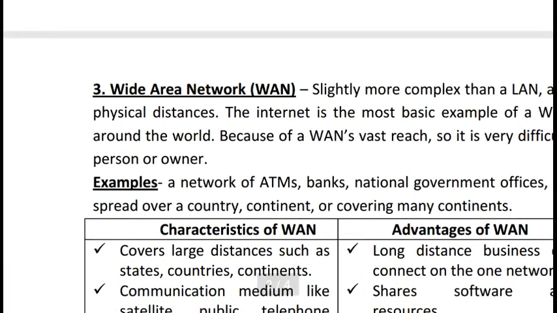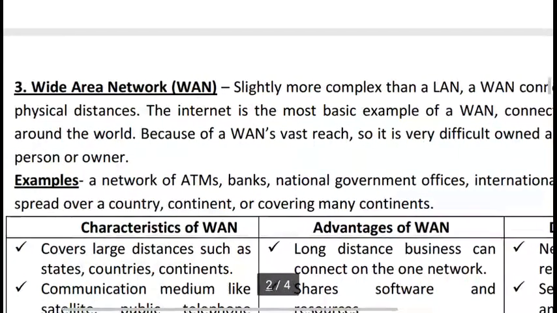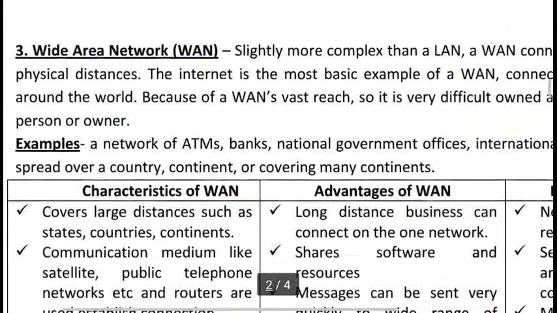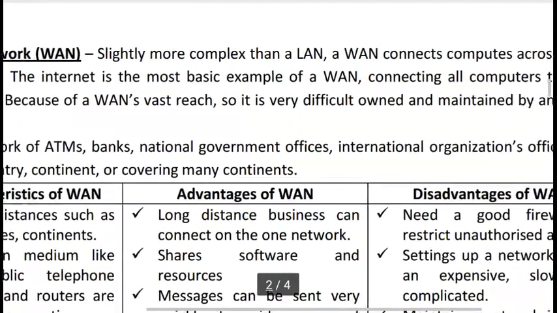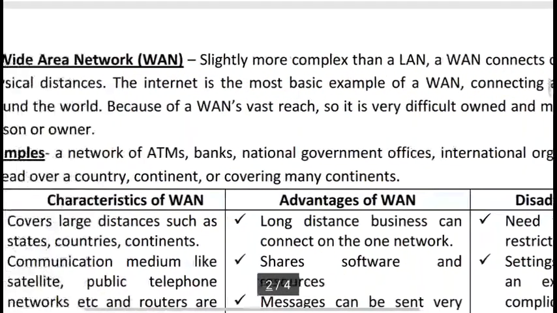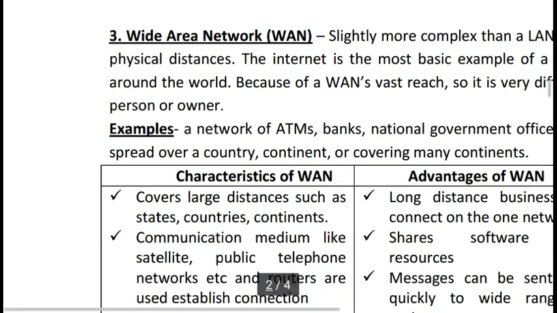Because of a WAN's vast reach, it is very difficult to own and maintain by any single person or owner. Here the examples of WAN are a network of ATMs, banks, national government offices, international organization offices, spread over a country, continent, or covering many continents.